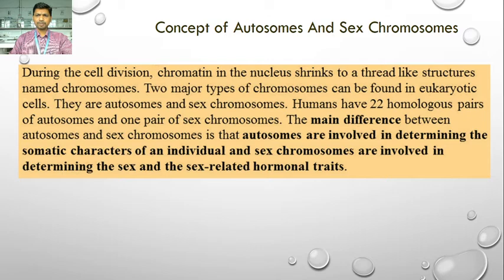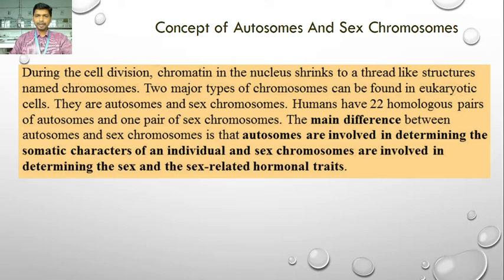These somatic characters of individuals are determined by the autosomes. In the human being, there are 22 homologous pairs of autosomes and one pair of sex chromosomes. So in all there are 46 chromosomes, out of which 44 are autosomes, while 2 are sex chromosomes.